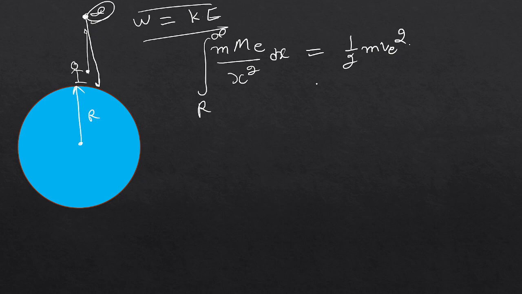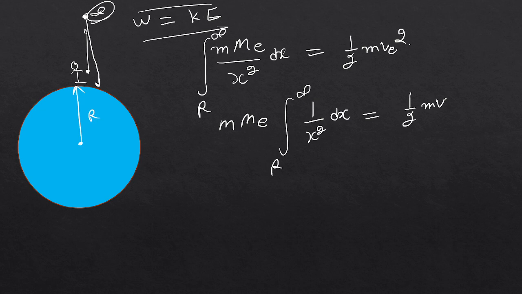Me is constant, so you will take the limits from r to infinity. What will be the expression? When you differentiate this, 1 over 2 m ve square. Now understand here, guys.